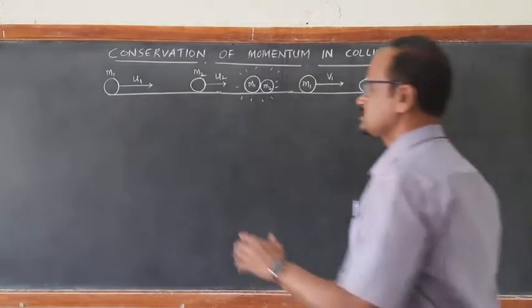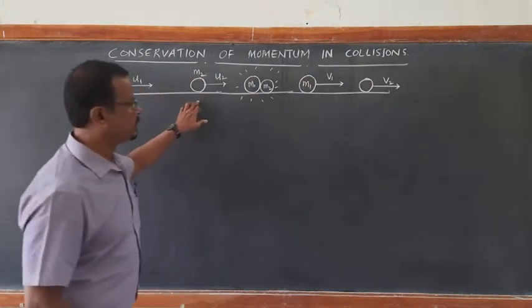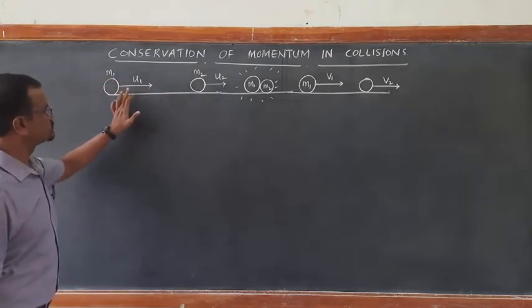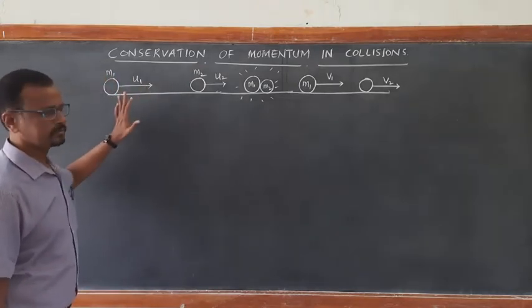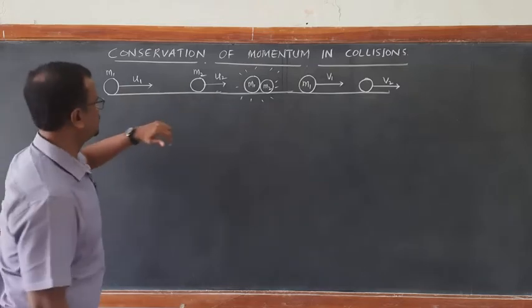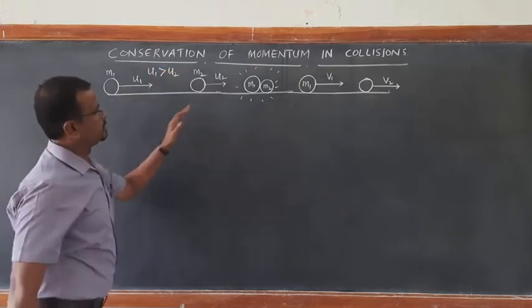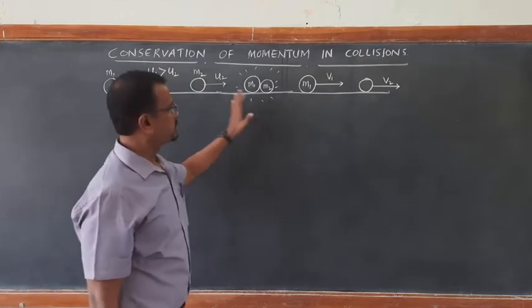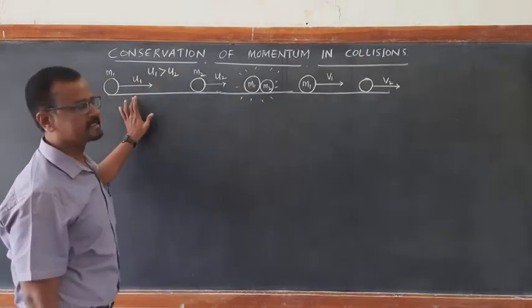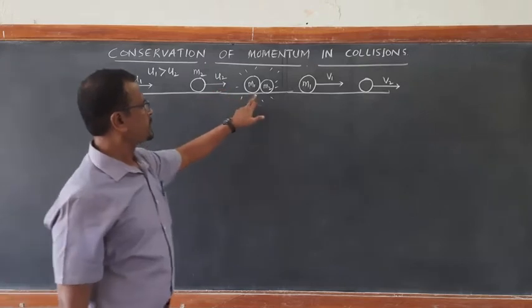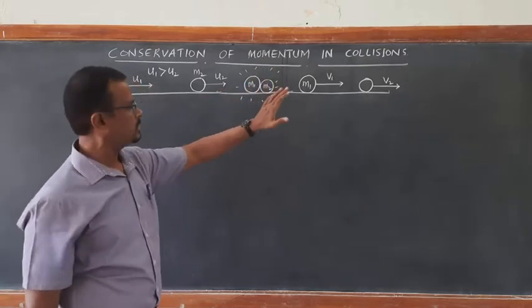Consider two masses M1 and M2 moving with different speeds U1 and U2 in the same direction such that U1 is greater than U2. After a certain time, since U1 of mass M1 is greater than U2, the masses collide with each other.